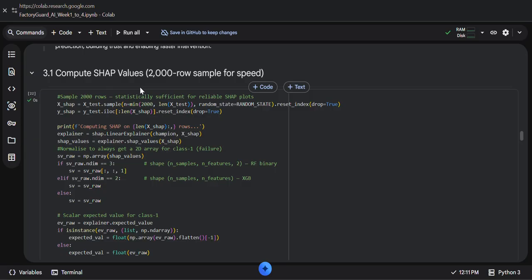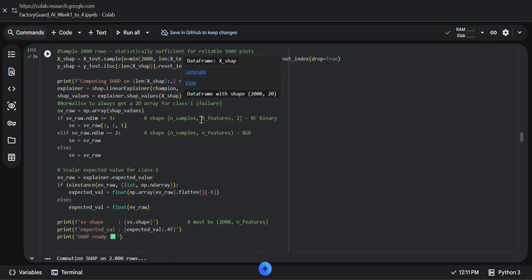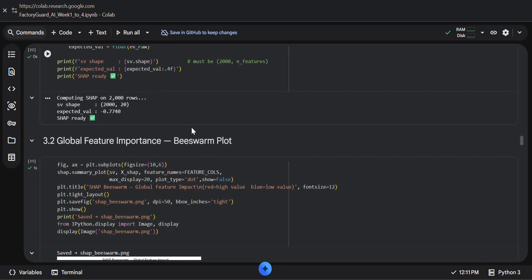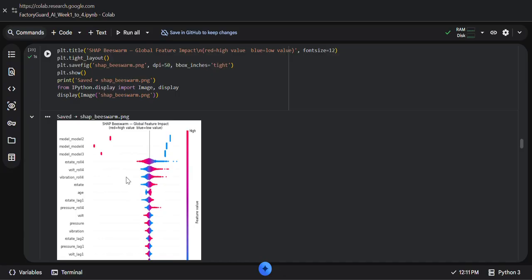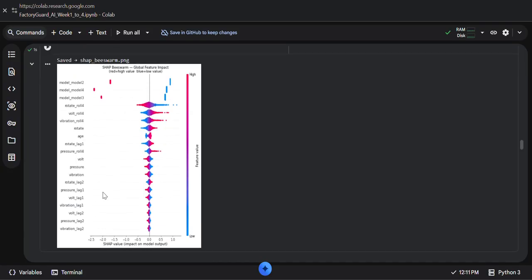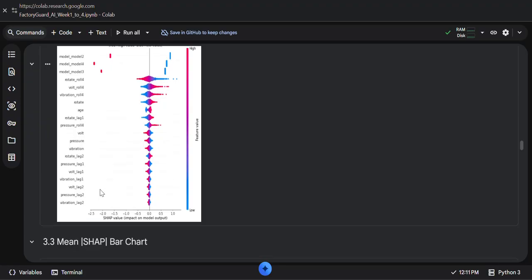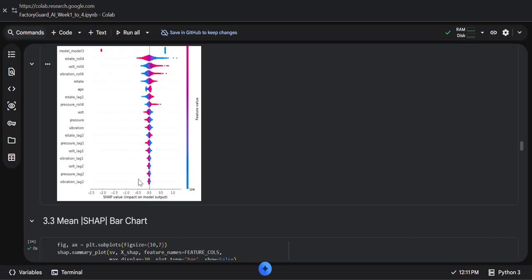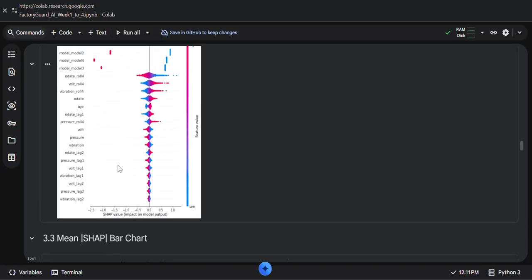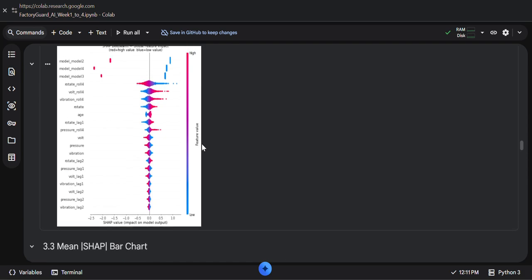Then I move on to SHAP explainability. Next, I analyze the feature importance. In the output, we usually see a bar chart ranking the most important input variables. This chart tells us which sensor values and engineered features have the strongest impact on the prediction, for example the vibration lag, pressure rolling mean, or rotation-related features in this feature values bar plot.